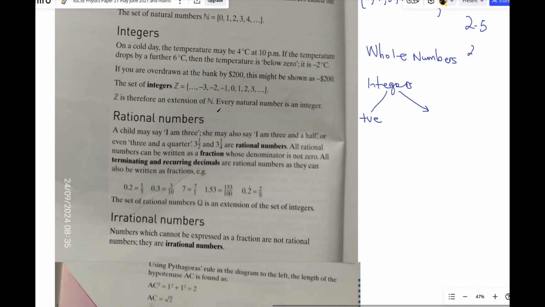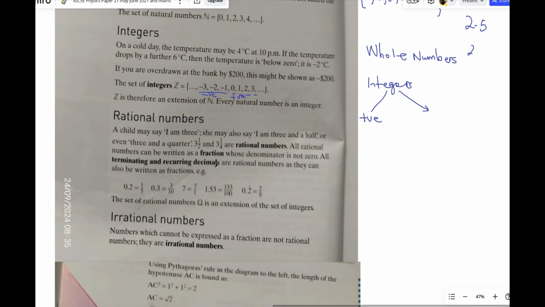Now, you can see these are the negative integers. We have -3, -2, -1. These are integers. Then you have 0, because 0 is part of the natural counting numbers. Then you have 1, you have 2. These are called the positive. So this way we call them the positive integers, and this way we call them the negative integers. Okay, so that's that for integers.